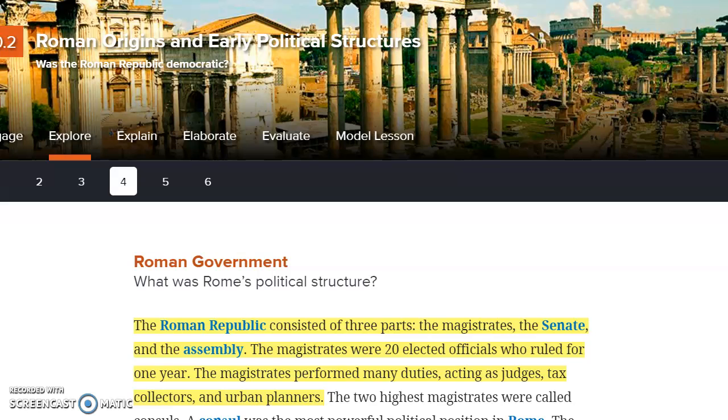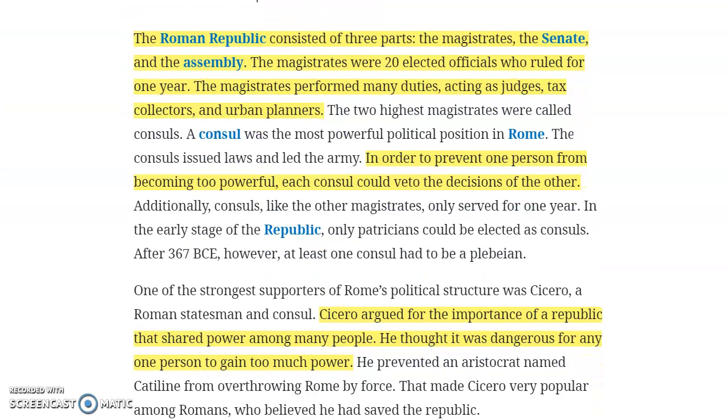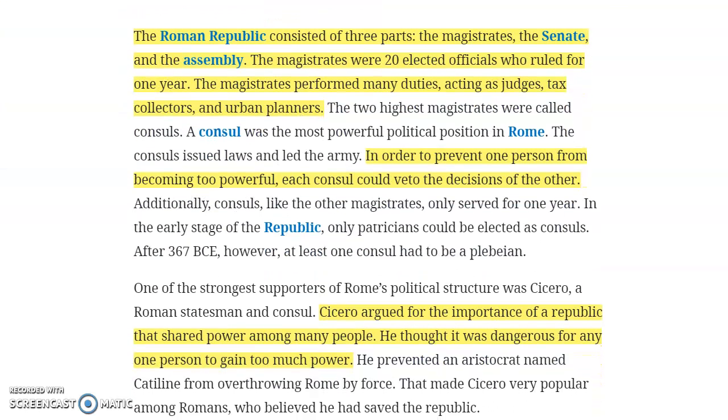So looking more closely at what their government structure was like, there were 3 parts to their government: the magistrates, the Senate, and the assembly. The magistrates were 20 elected officials who ruled for 1 year. They performed many duties, like they acted as judges, tax collectors, and planners. And in order to prevent one person from becoming too powerful, these people could veto the decisions of others.